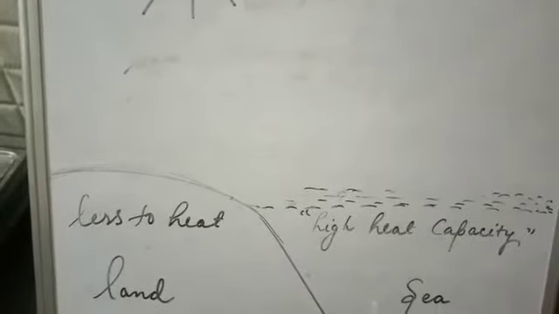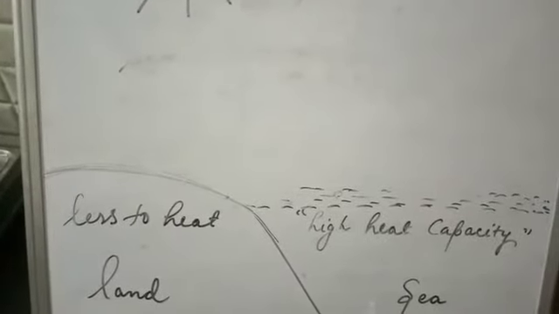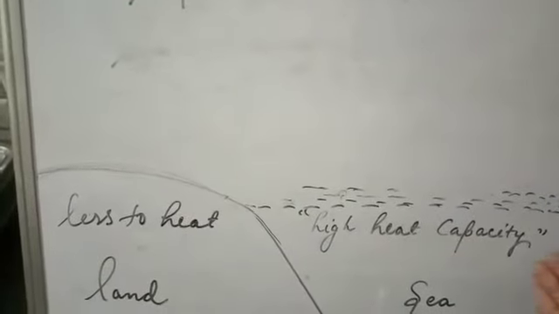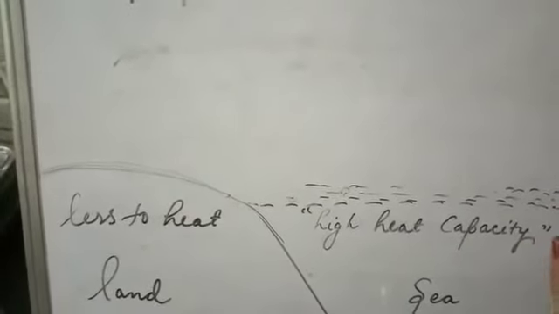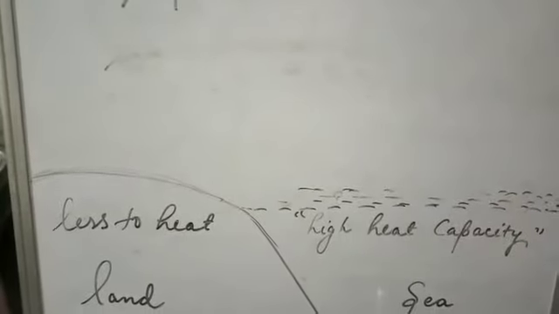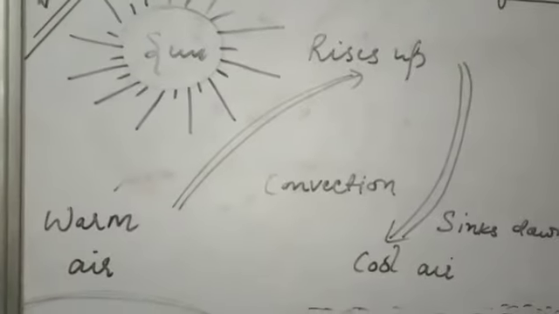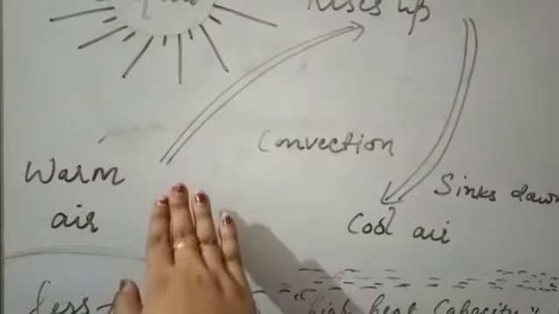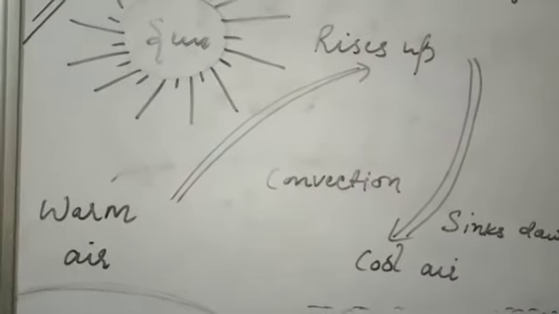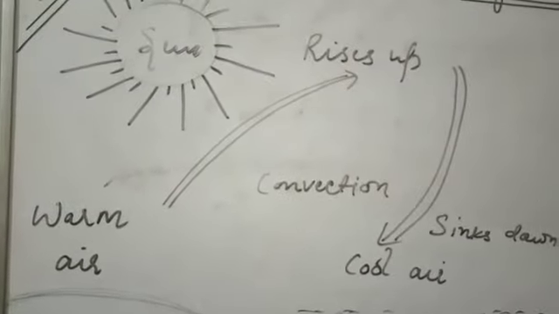When land heats up, the air just above the land also heats up, whereas the sea is cool and is not heated to that extent, therefore the air above the sea is cool air. So the air above the land is warm air and the air above the sea is cool air. Now we can relate warm air and cool air with the concept of density.